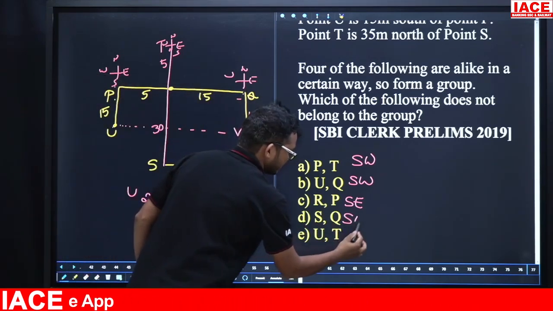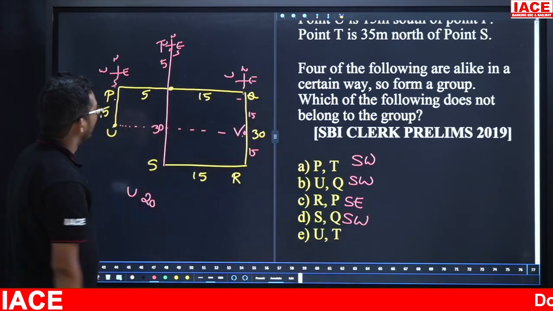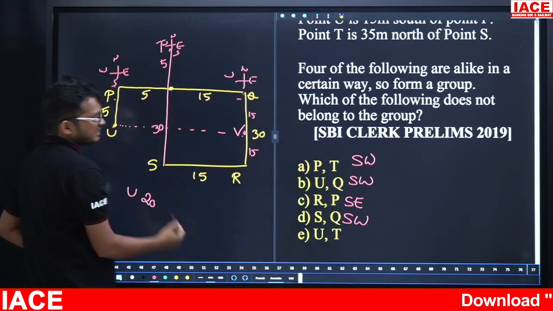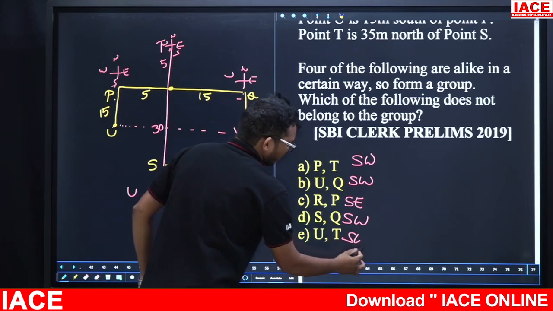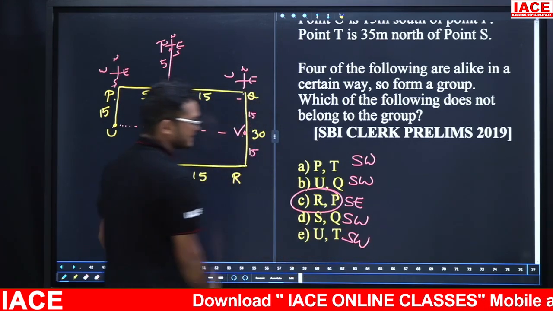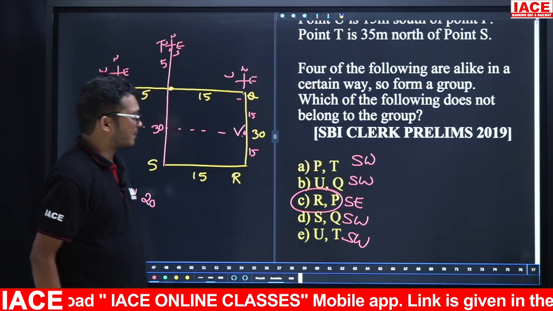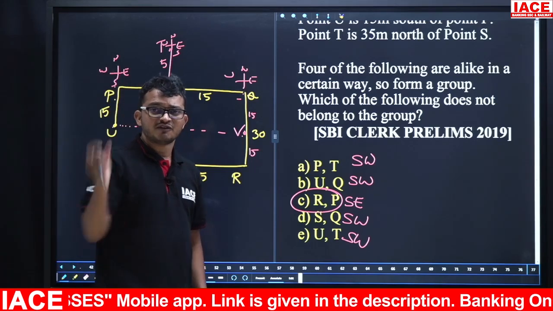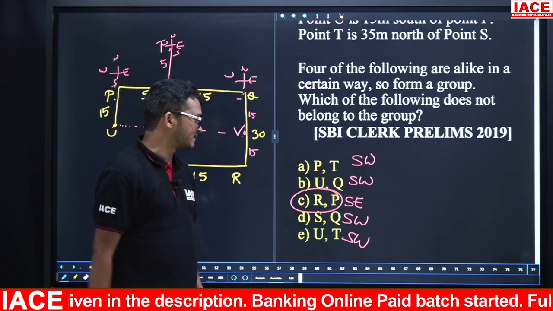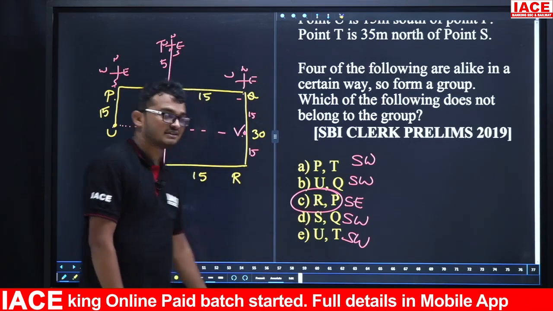This one is southwest. U and T. Now V is southwest of T. This one also southwest. So which of the following is the different one? The answer is option C. Why? Except option C, in all the remaining options the first person is southwest of the second person, but this one is southeast. Take next question.